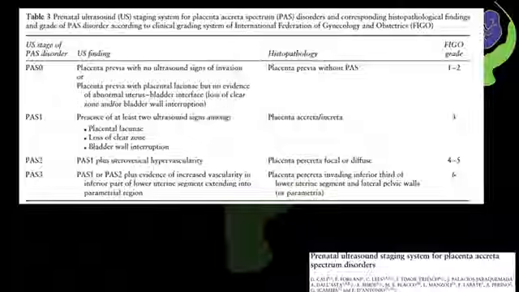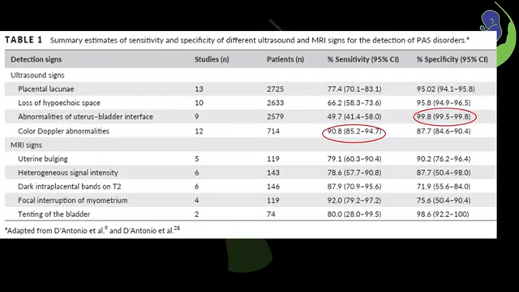This is the result of meta-analysis by Dr. Antonio. All the ultrasound markers are highly specific for diagnosis of Accreta spectrum, and among that, the discontinuity of uterine bladder interface is close to 100% specific.